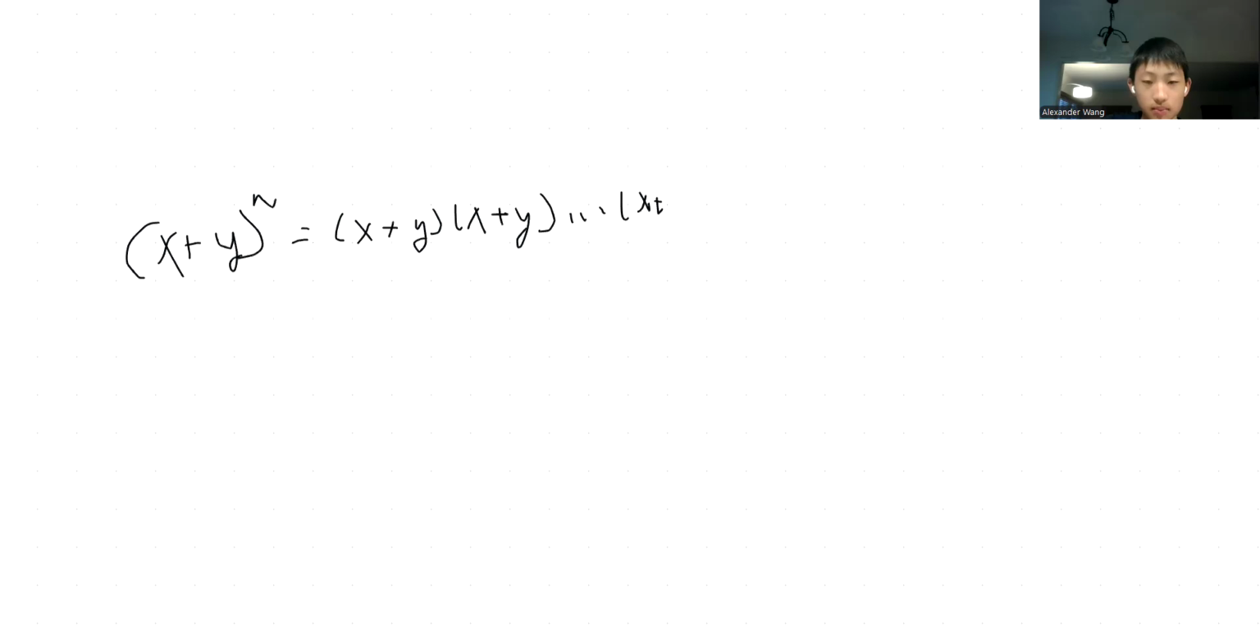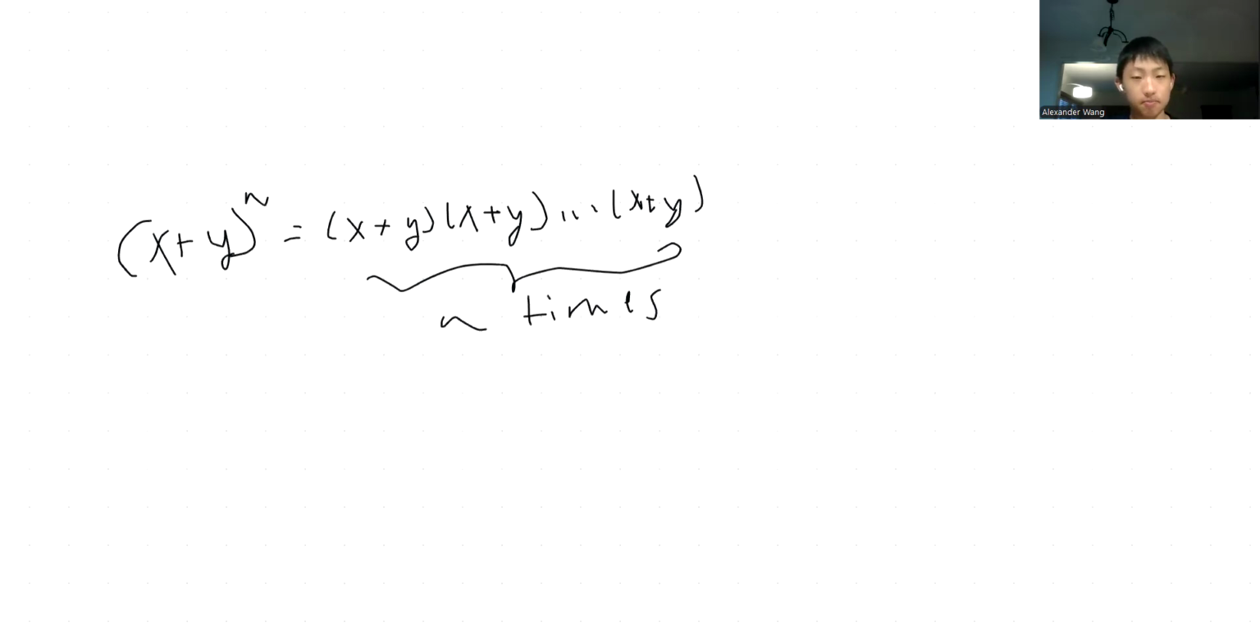All right, so recall the binomial expansion of this arbitrary term. You have this general binomial, x plus y raised to the power of n. And notice that this can be expressed as x plus y times x plus y, dot dot dot, times x plus y, n times, right?